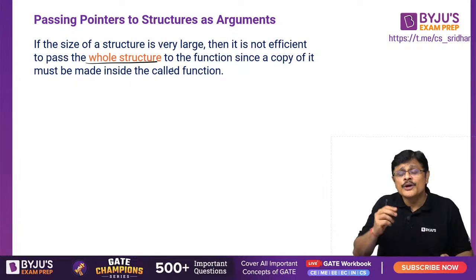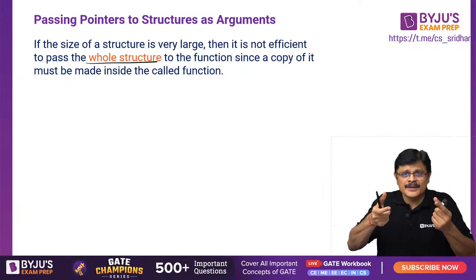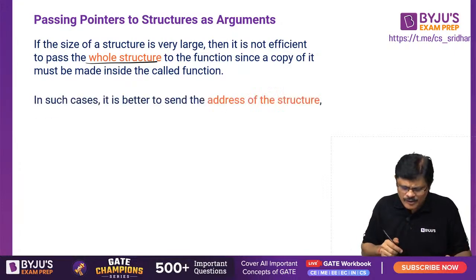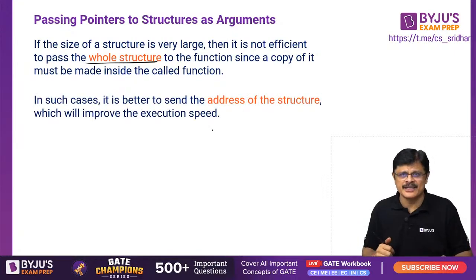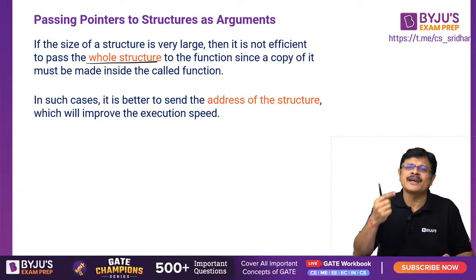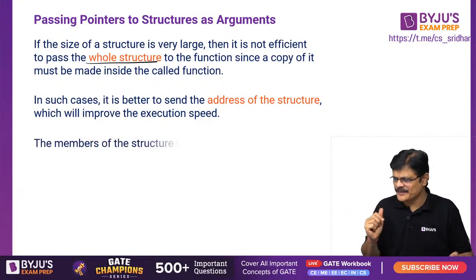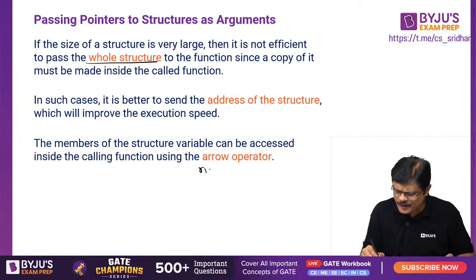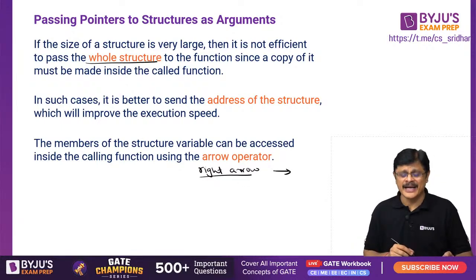When you send the entire structure, a copy needs to be made for the function also. That is a costly business. Instead of that, we can simply send the address, my dear friends. It is simply the same as passing a pointer to an integer variable, here a pointer to a structure variable. The members of the structure variable can be accessed inside the called function using the right arrow operator. Of course, the default arrow is right arrow only. So we can access them using the right arrow operator.